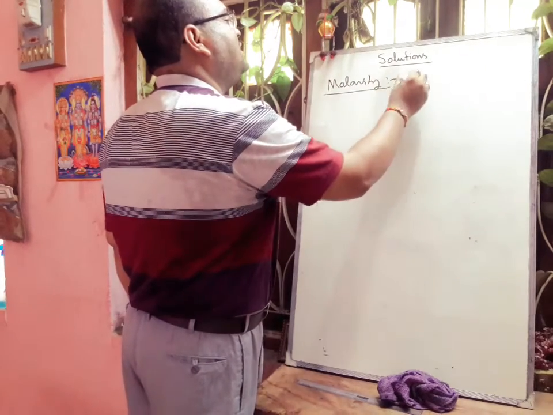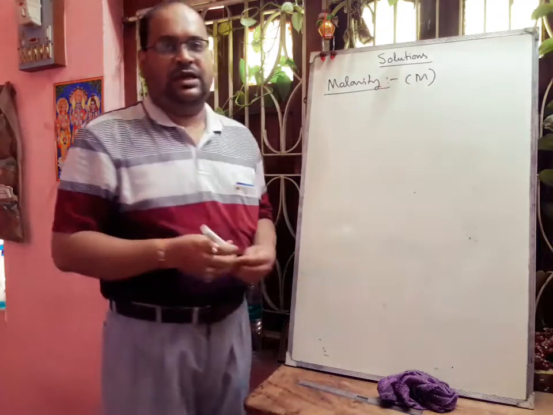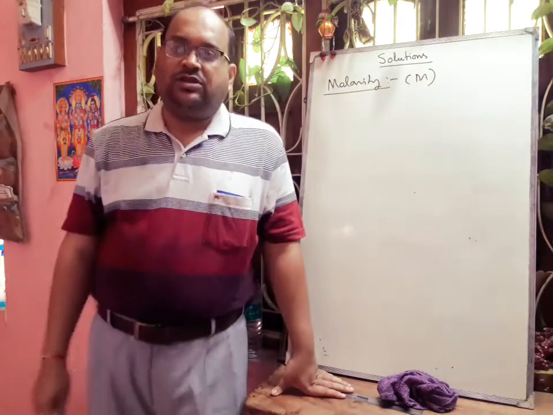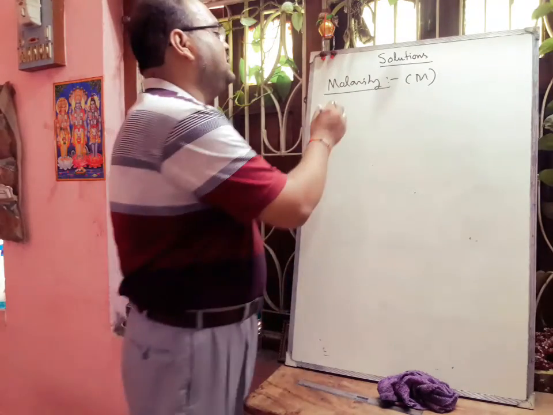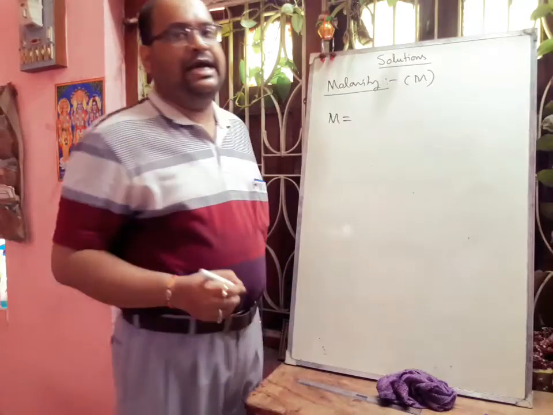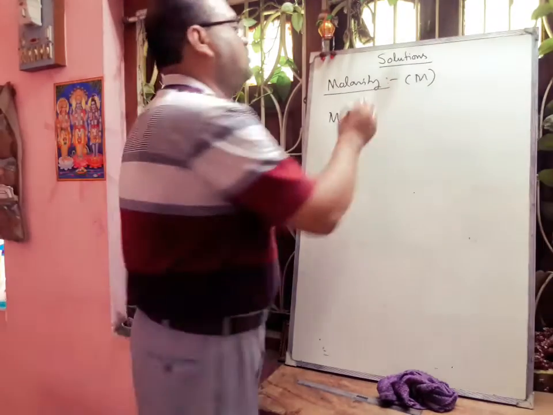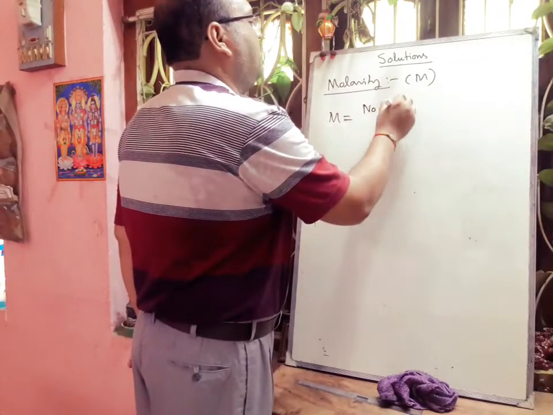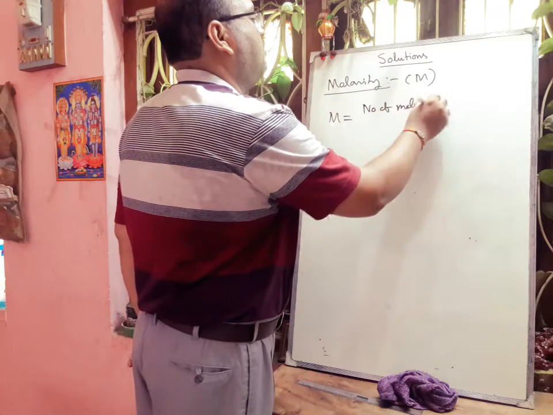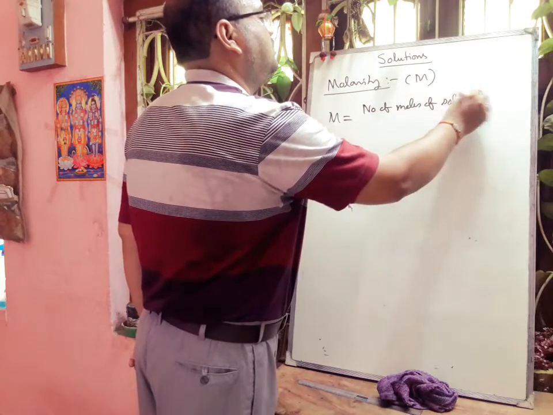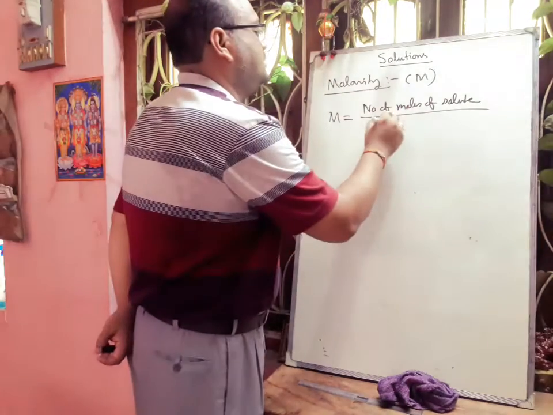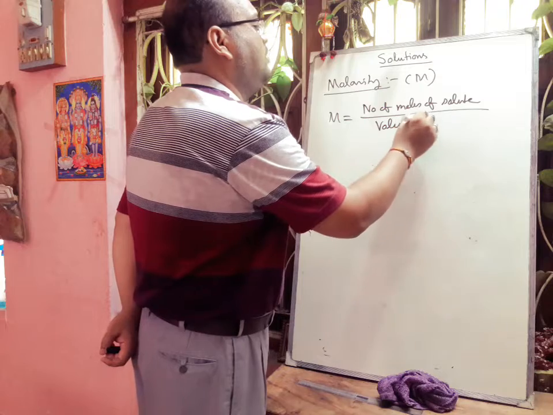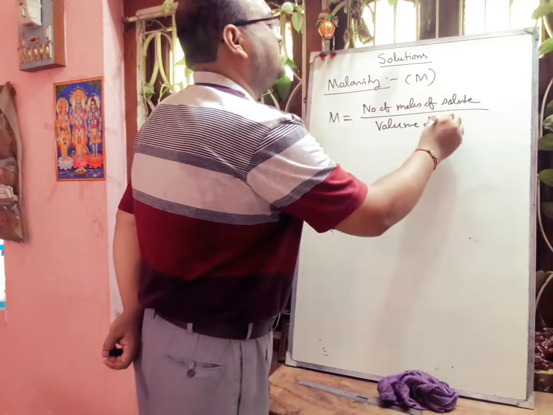Molarity is generally expressed by capital M, and it is the number of moles of solute dissolved per liter of solution. So here M is equal to the number of moles of solute divided by the volume of solution in liters.